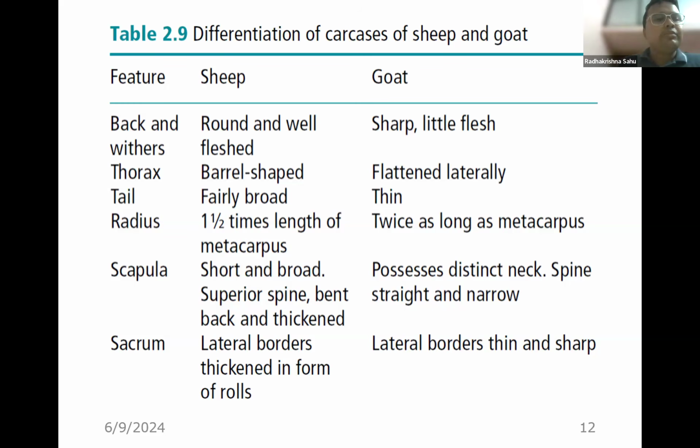If you observe the tail region, it is fairly broad in sheep, and thin in goat. And I think the biggest plus point is simply comparing the radius and metacarpal, because the length of the radius of goat is 2 times as compared to the metacarpus.